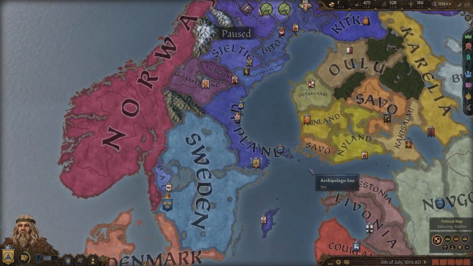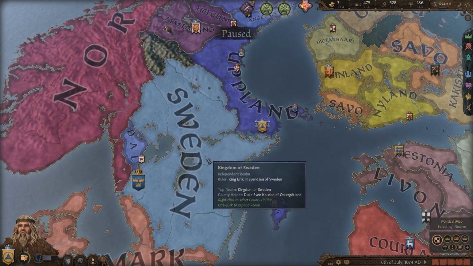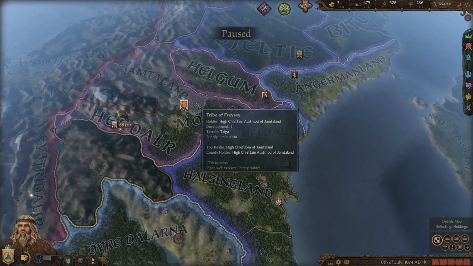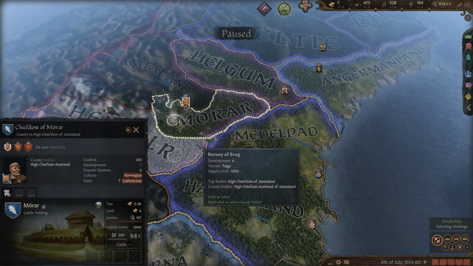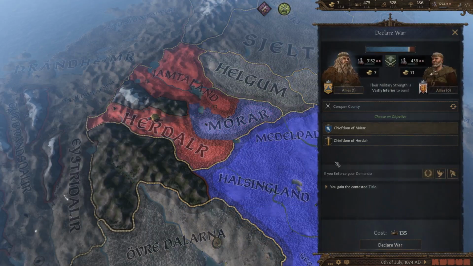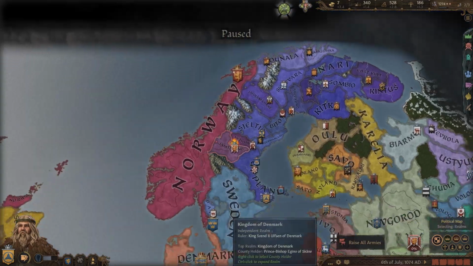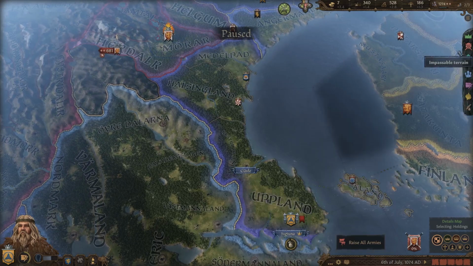Next, I'm going to be just declaring a bunch of wars on these little neighbors around me and building up my strength so we can take over Sweden for real. So I was having a peek over here in some of these places to my north, and it looks like these guys actually feudalized, or they built a castle down here. So that's a perfect holding for me to take to add to my holdings, because I really need to get these numbers up fast, or else some of these strong kingdoms around me might get the wrong idea and try to invade me.